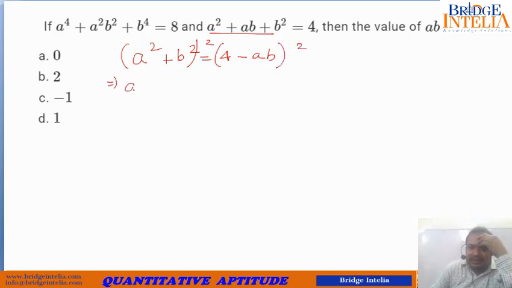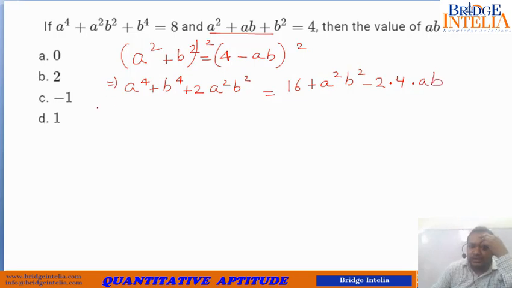This side is a to the power 4 plus b to the power 4 plus 2a square b square, and this side when squared will be equal to 4 square, that means 16, plus ab whole square, that means a square b square, minus 2 into 4 into ab. So a to the power 4 plus b to the power 4 plus 2a square b square is actually equal to 16 plus a square b square minus 8ab.